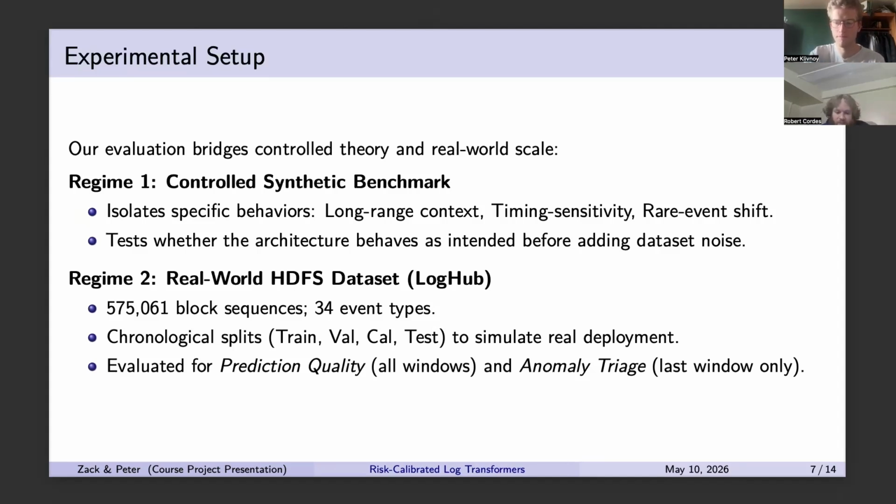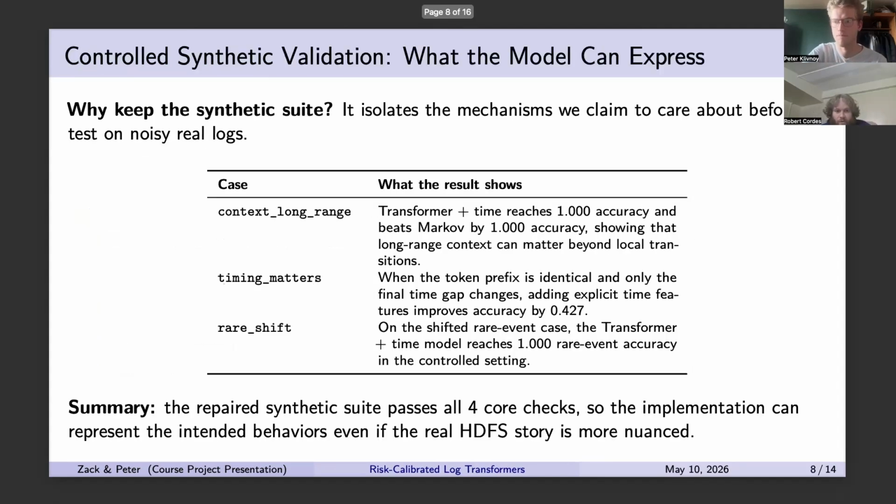So we work with hundreds of thousands of block sequences and use chronological training, validation, calibration, test splits to better match the deployment. And we evaluate both general next event prediction over all windows and anomaly triage on the last window only in the real data set. So here we're kind of bridging the theory and the real data.